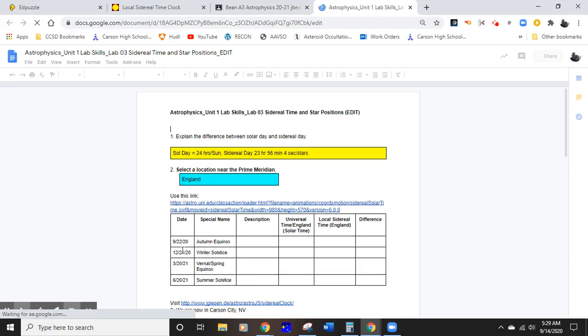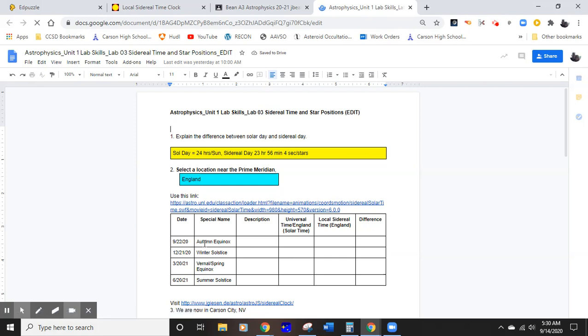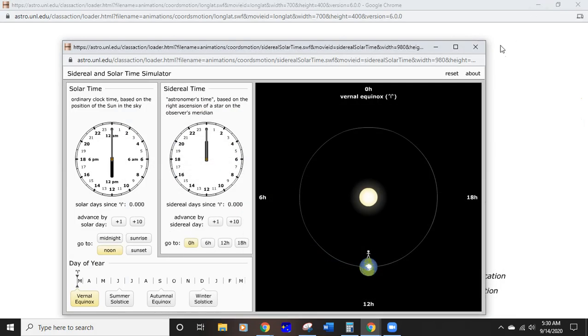September 22nd is what's called the autumn equinox. That's going to occur in about 8 days. So let's go to the autumn equinox. There it is.